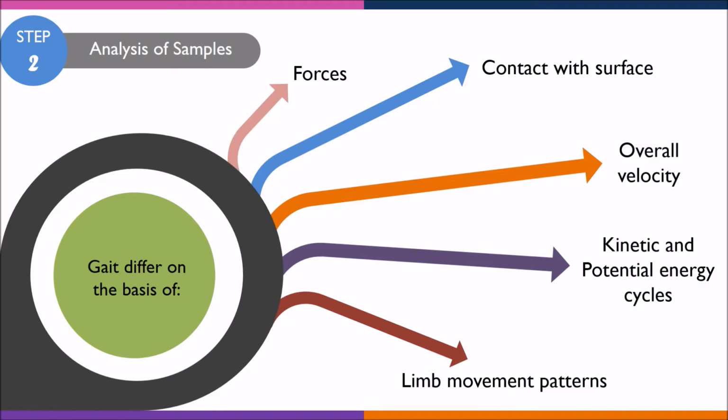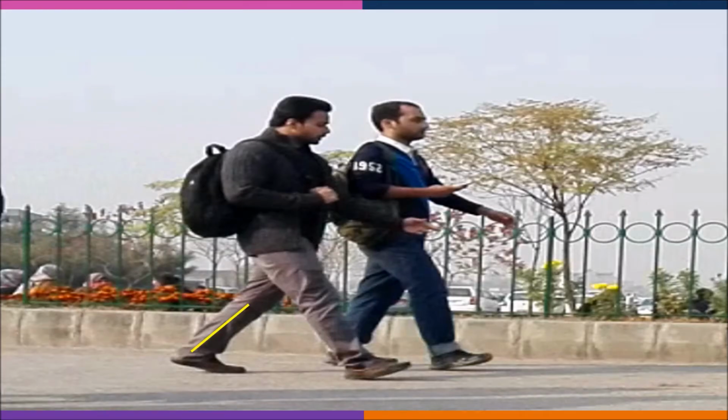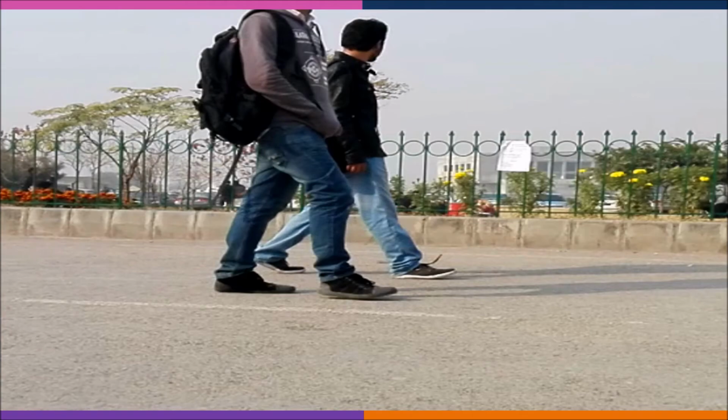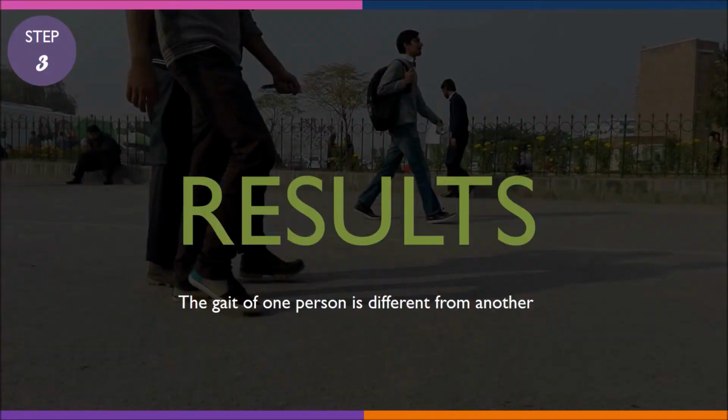This is a still from the video we recorded. In this picture, we analyzed the gait patterns of these two persons. It can be seen clearly that the gait of these two persons differ from each other as indicated by red and yellow lines. This is another example showing the difference in the gait of different people. Hence, these results clearly showed that gait of every person is different from others.